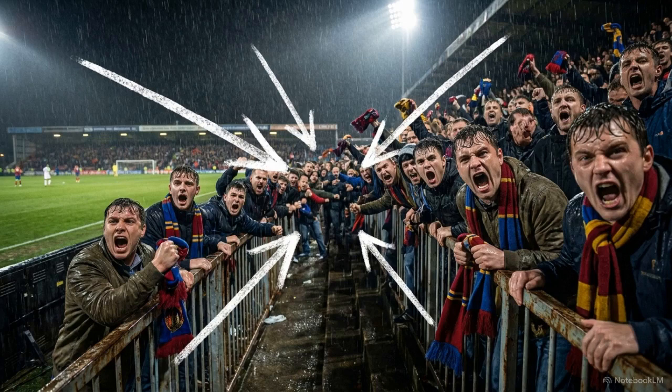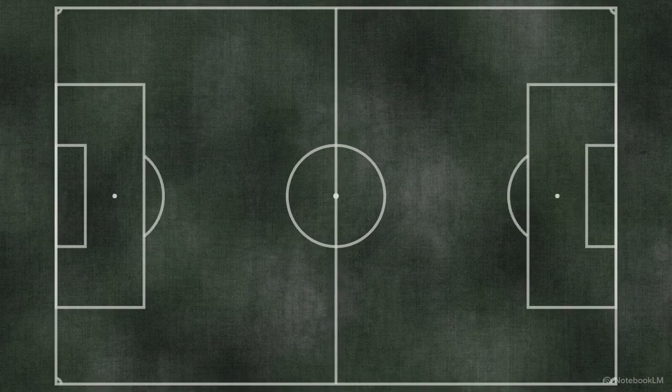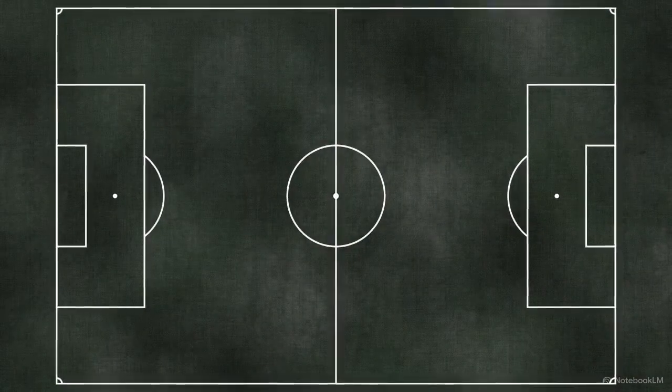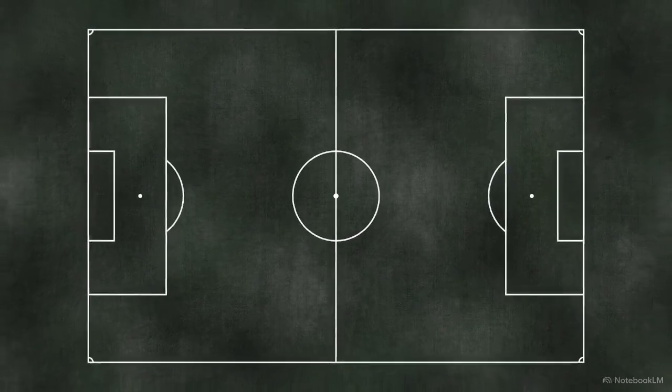Every disallowed goal for offside, every match-winning penalty, and every red card for a foul relies entirely on these painted lines to exist. The magic of football isn't found in the absence of rules, but in the drama they create. By establishing these 17 strict boundaries, the game forces talent into a measurable geometry, turning a patch of grass into the world's most disciplined stage.